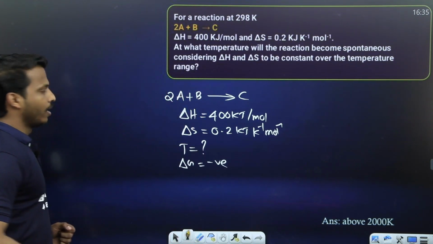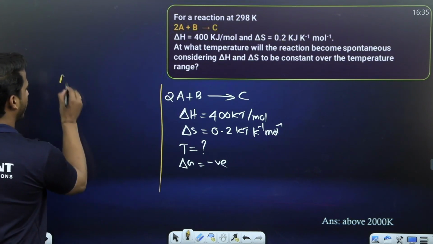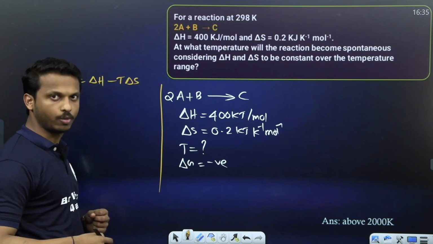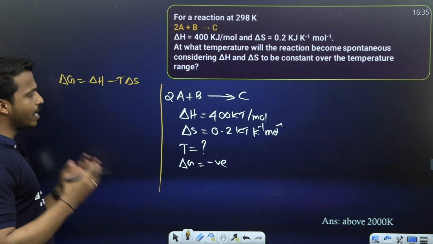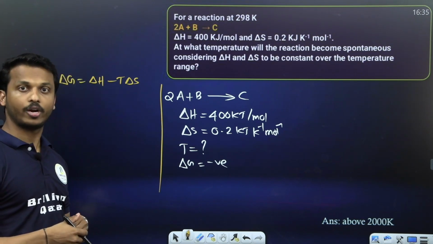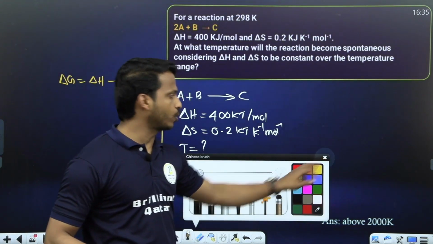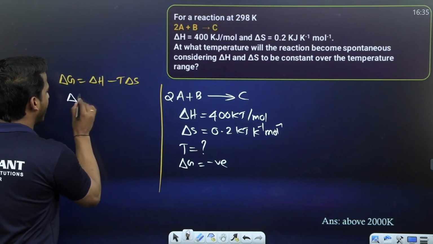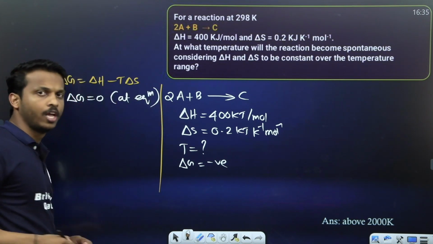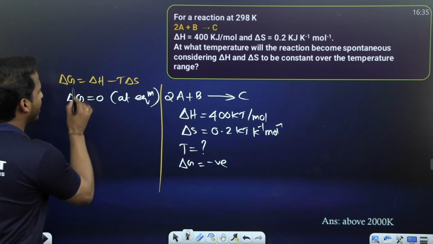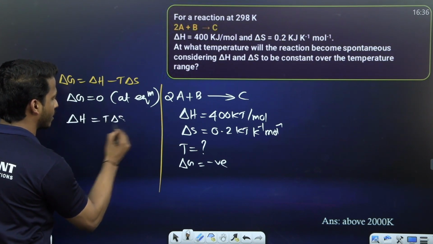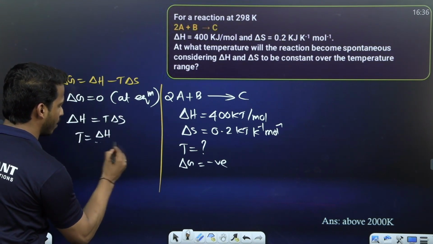That's the one. Carefully listen, all. You have the equation for delta G equal to delta H minus T delta S, the Gibbs-Helmholtz equation. Apply. They are asking exactly at what temperature delta G should be negative, spontaneous. In order to answer this question, let me consider delta G equal to 0 at equilibrium. If delta G is 0, what does this equation become? It will be delta H equal to T delta S. Therefore, T equals delta H divided by delta S.